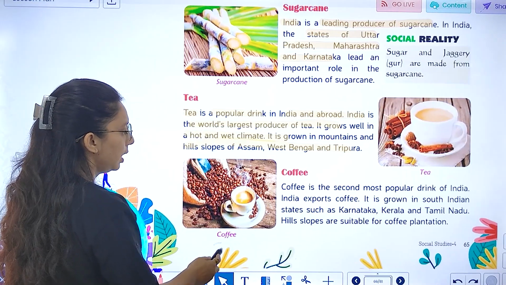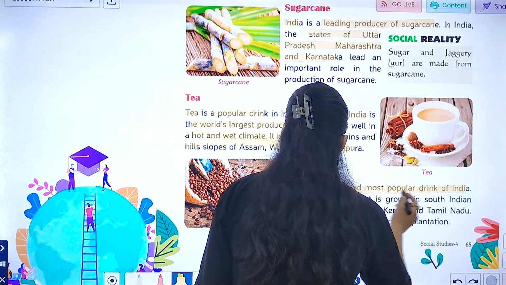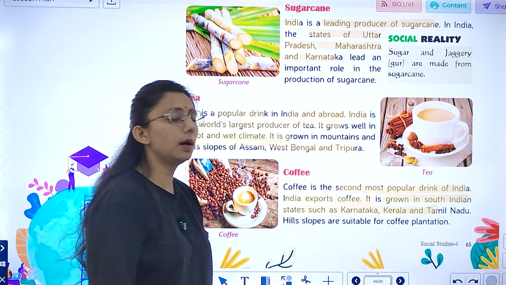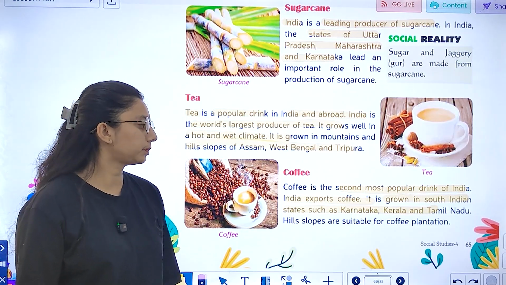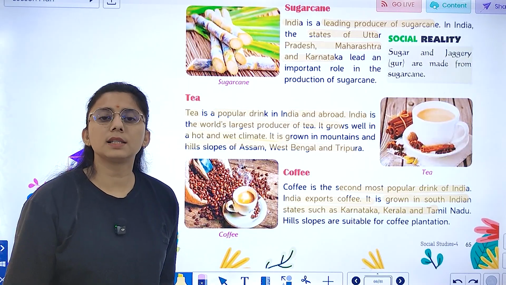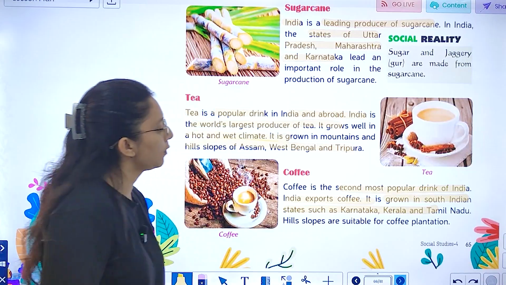Then we have coffee. If we talk about coffee, it is the second most popular drink of India. India exports coffee. It is grown in South India, states like Karnataka, Kerala, Tamil Nadu. And hill slopes are suitable for coffee planting. Here are some hill slopes that are suitable for coffee plantation.